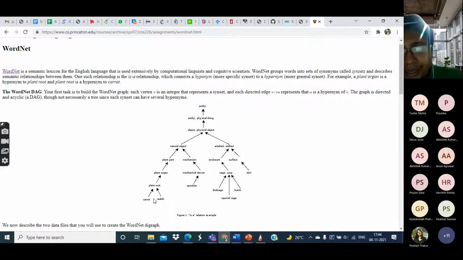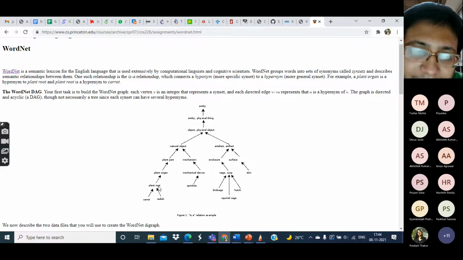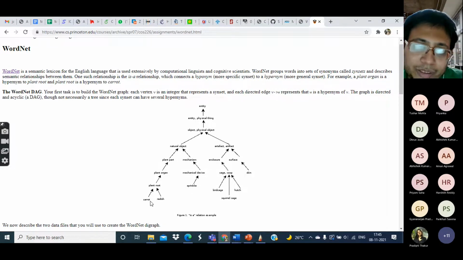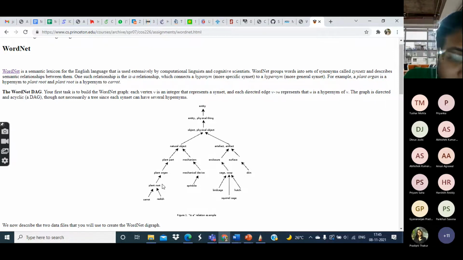But we can see that their distance in this WordNet graph is quite low, because both of them have a common ancestor with respect to the "kind of" relation. We can say carrot is a plant root, radish is a plant root, so they have a common ancestor.